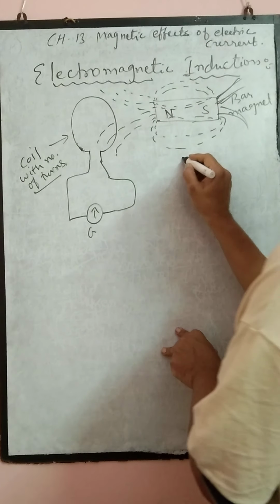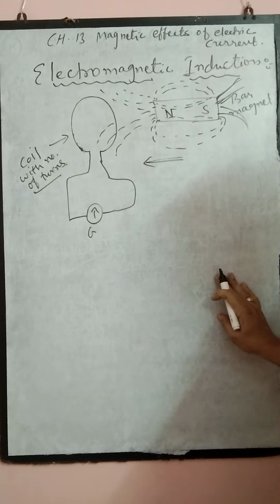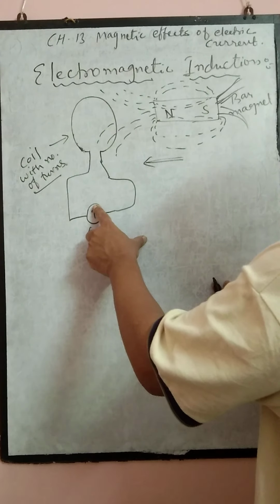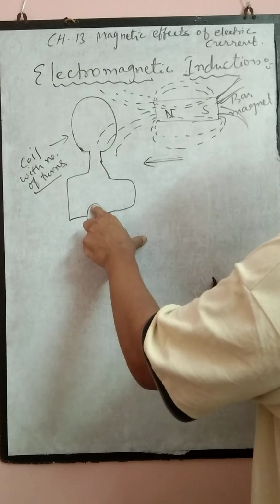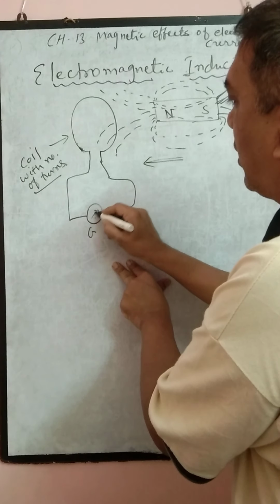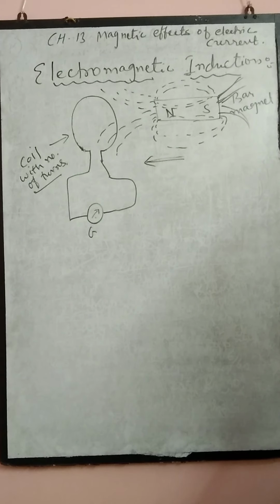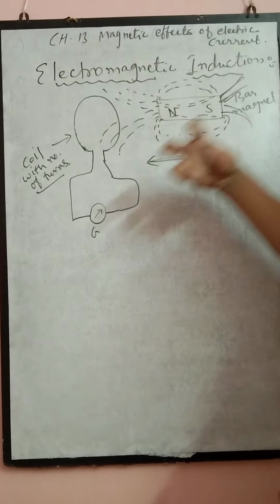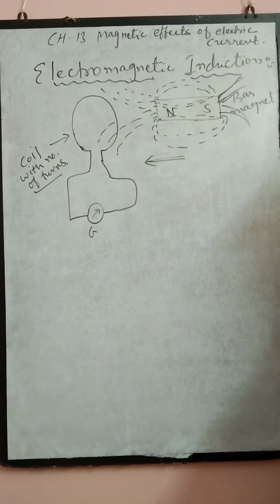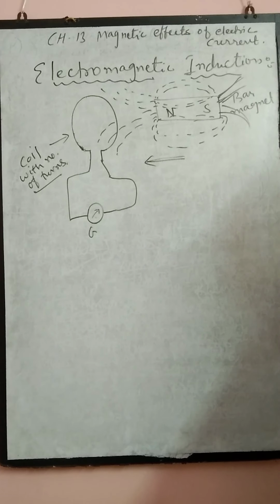But if you start moving the bar magnet towards the coil, Faraday suddenly found that the galvanometer deflects, which concludes that electric current flows through the coil. Current is induced in the coil, and that was observed for the very first time by Michael Faraday.